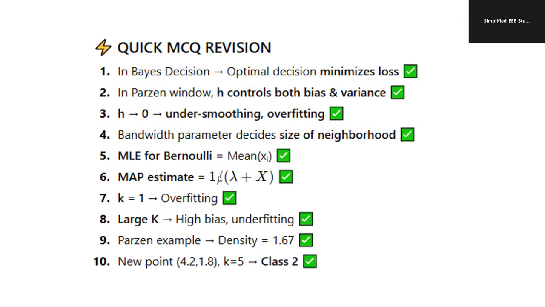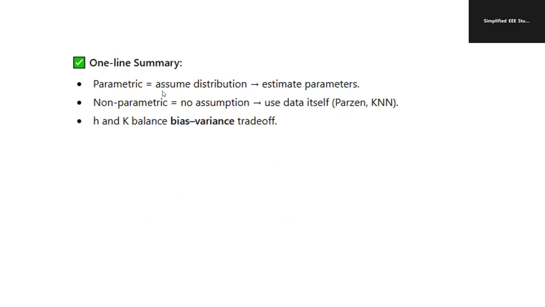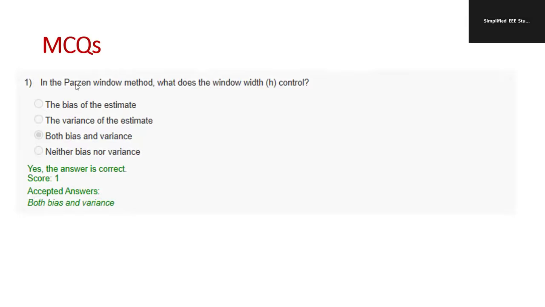For example, MAP estimate 1 by lambda plus x. K equal to 1 means overfitting. Large K means underfitting. That point you have to remember because this is very, very important. H equal to 0 is overfitting. That point you have to remember. Okay, so the whole summary is mentioned in 3 lines. Parametric means assume distribution. Non-parametric, no assumption. Okay, and the corresponding numerical example is very important.